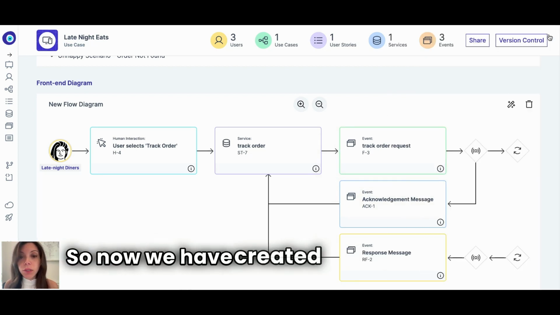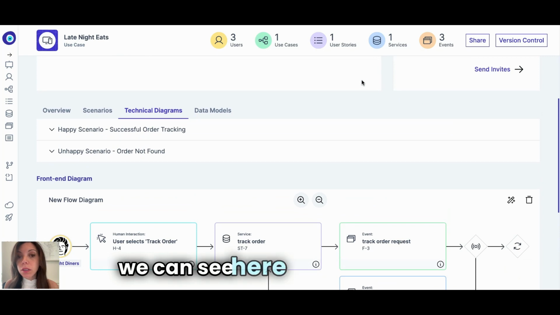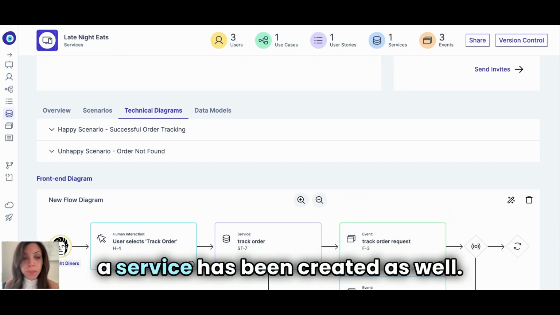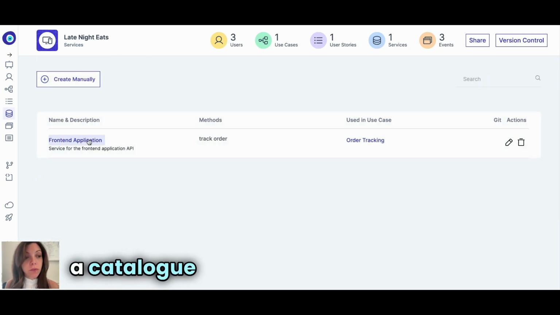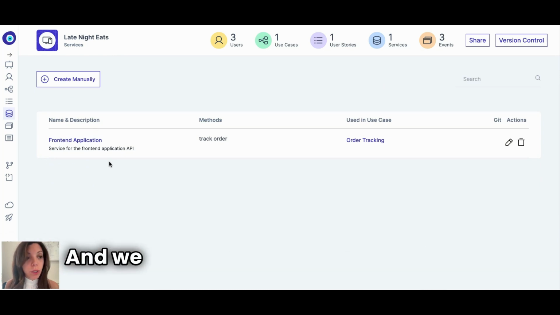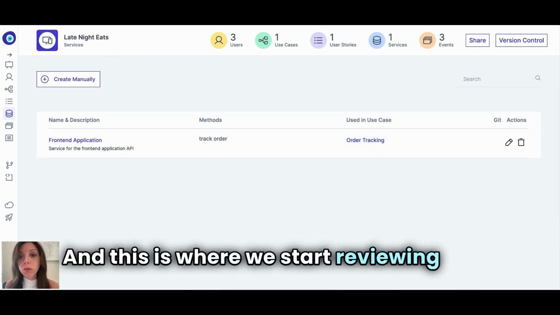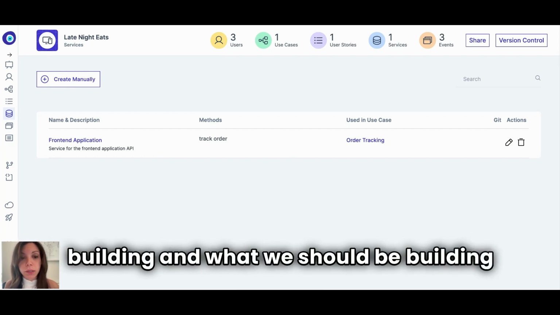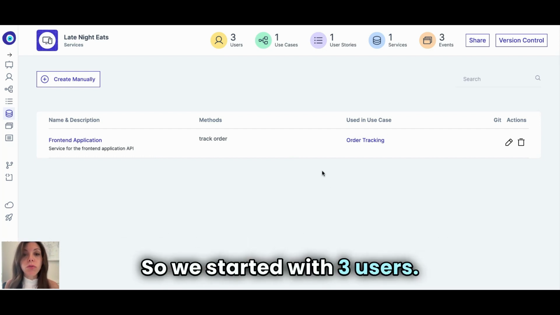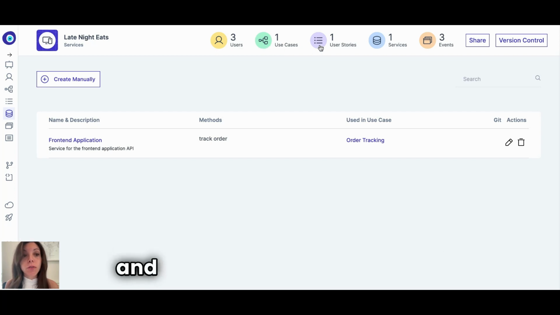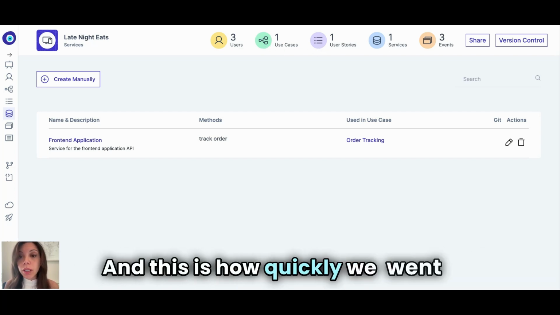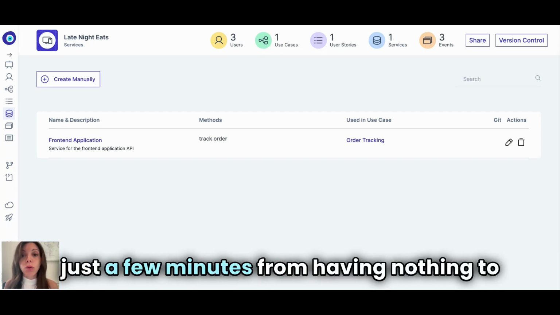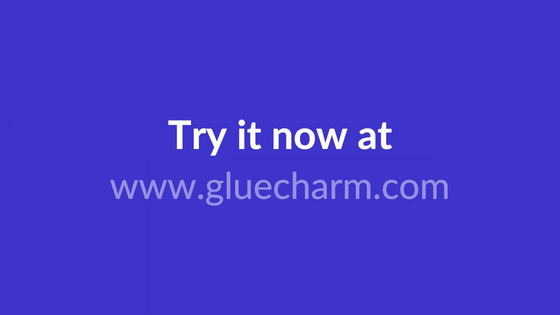So now we have created this information, and we can see here at the top that a service has been created as well. So here now we have a service, a catalog of services that will appear. And we have front-end application, order tracking, and this is where we start reviewing what we are building and what we should be building in the background. So we started with 3 users, we created a use case, a user story, and for now we have a service. And this is how quickly we went in just a few minutes from having nothing to having some tech specifications in front of us.